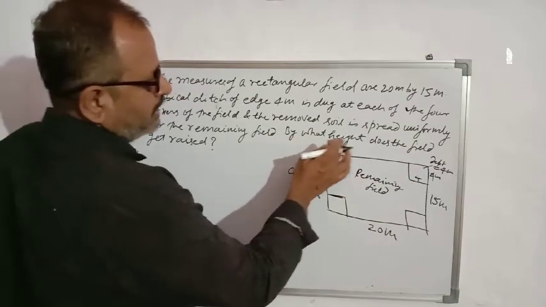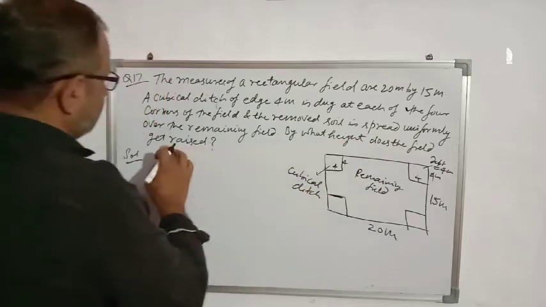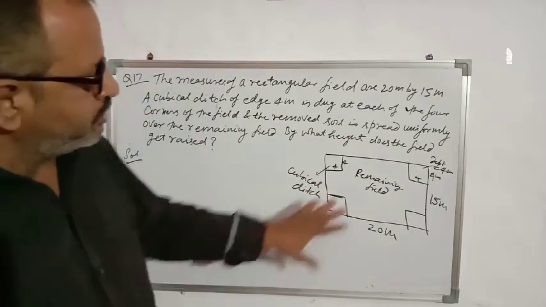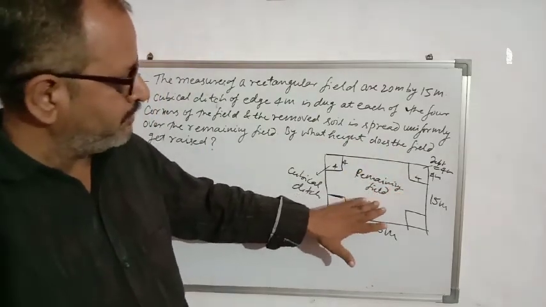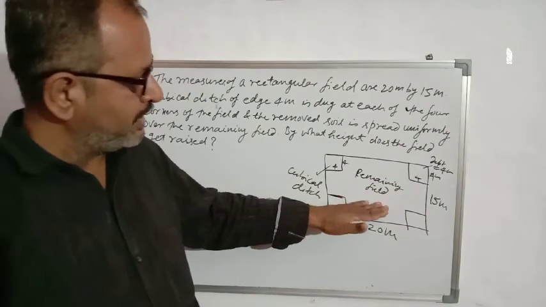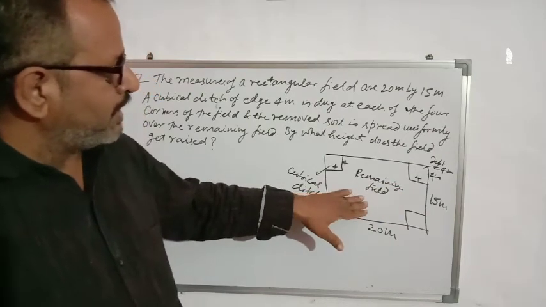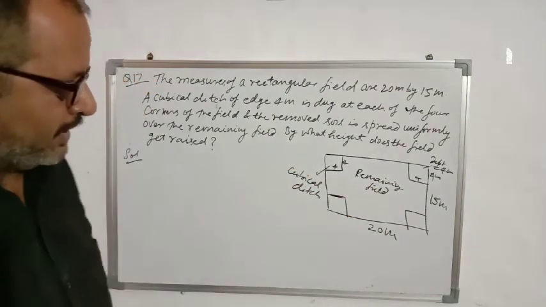Question is, by what height does the field get raised? When we put the soil on the remaining part of the field, the height of the soil will be raised on the remaining part. We have to find that height.